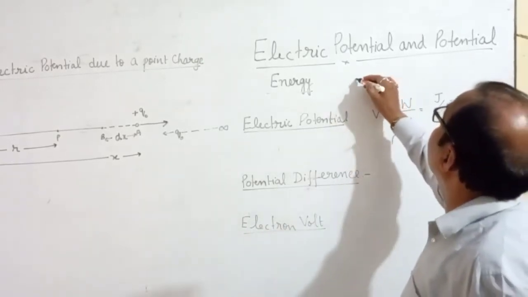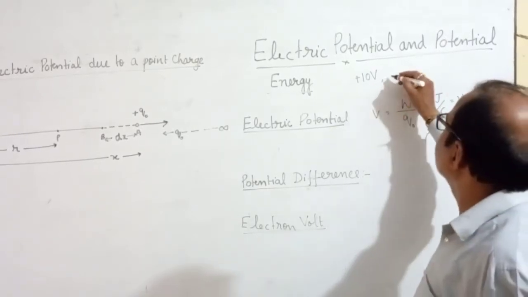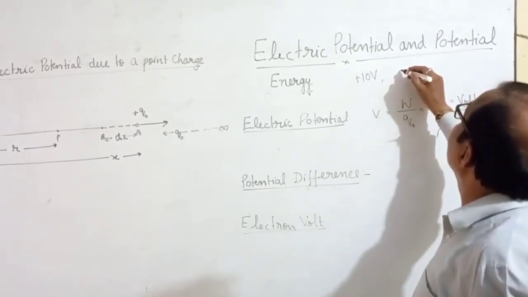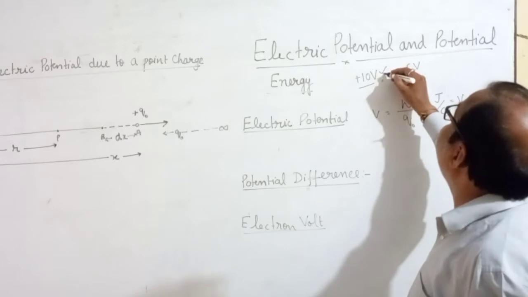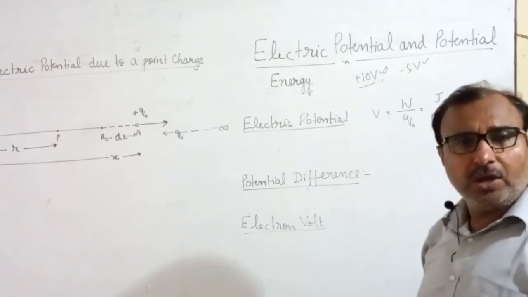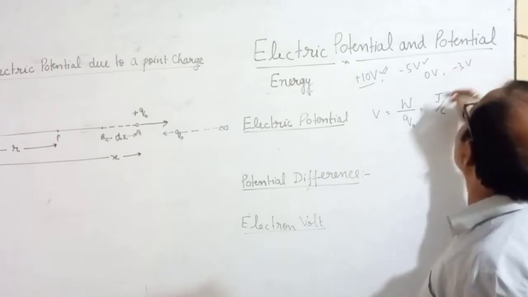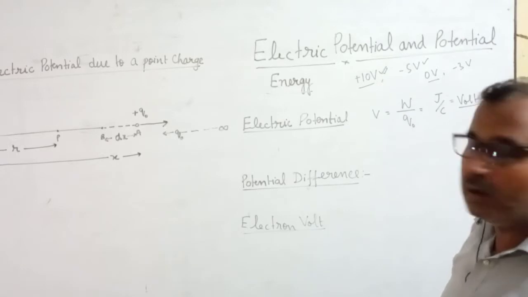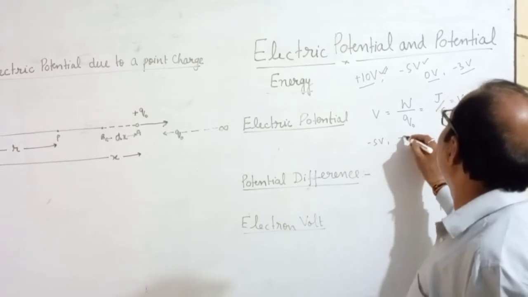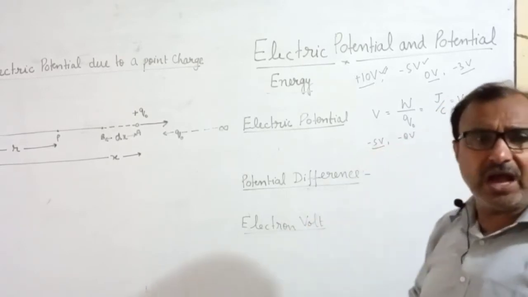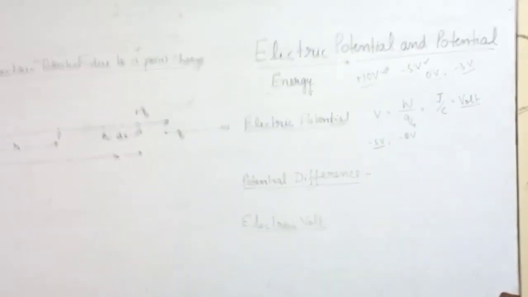See here, I am writing plus 10 volt, minus 5 volt. It is very clear. Plus 10 volt is higher potential, minus 5 volt is lower potential. If I write 0 volt and minus 3 volt, then 0 volt is at higher potential and minus 3 at lower potential. If I write minus 5 volt and minus 8 volt, minus 5 is at higher potential than minus 8. I hope everybody understands these facts.